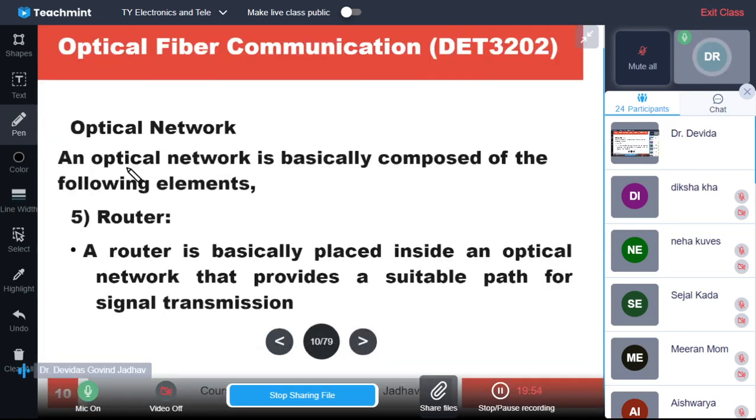Next, the optical network is basically composed of some elements, and one is the router. So stations are there, trunks are there, nodes are there, topology is also there, and the router is also there, which is one of the elements we need to understand in the optical network.